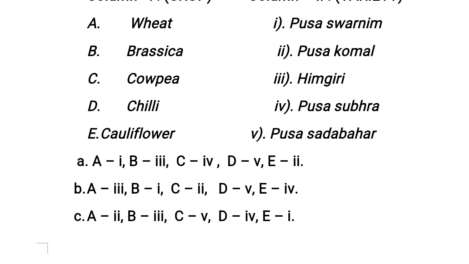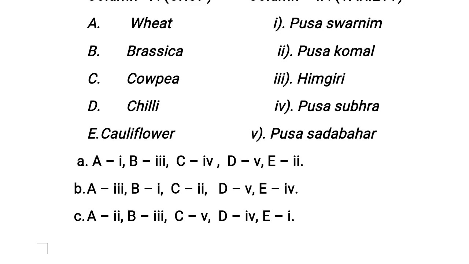The Brassica variety is Pusa Swarnim. So B is matching with Roman number 1. Next, cowpea. The cowpea variety name is Pusa Komal. So C is matching with Roman number 2.